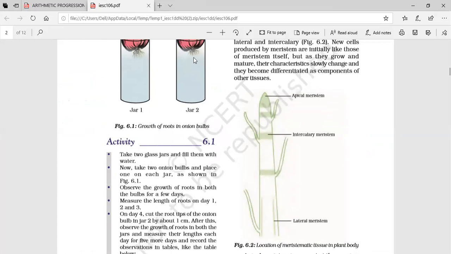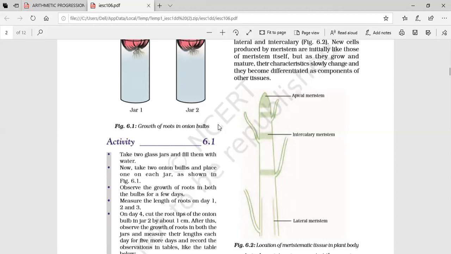Growth of roots in onion bulbs. These meristematic tissues, where do you think they are available? They are continuously dividing. Which part of the plant do you see continuously growing? The tip of the plant, the shoot, and the roots. Whether the shoot part is growing, or the roots, or the branches, every branch's shoot tip, there these are present.